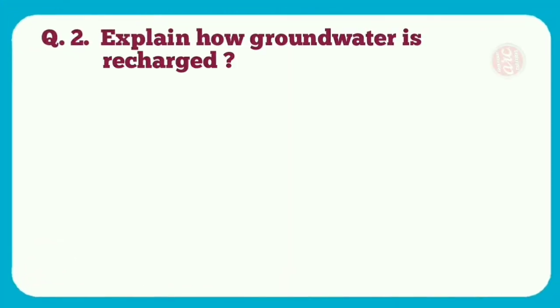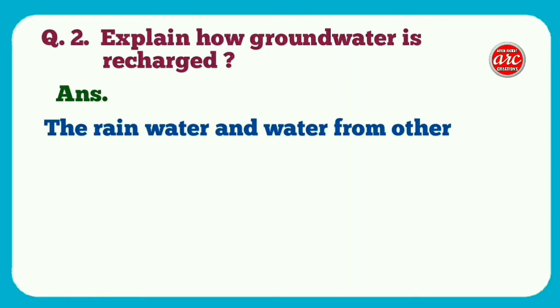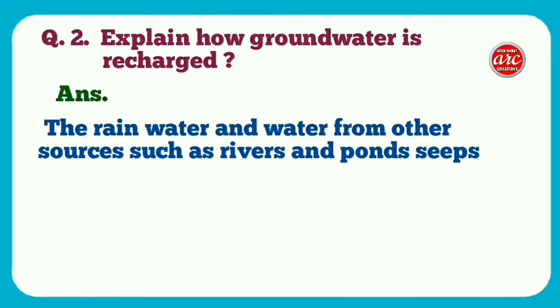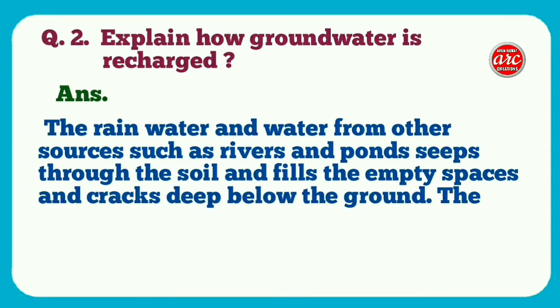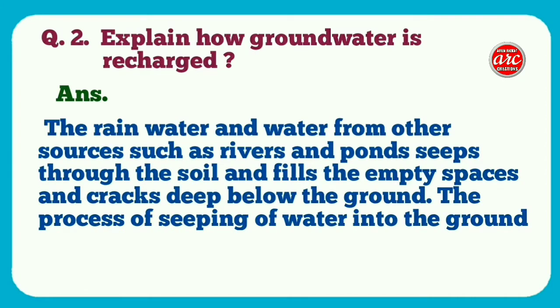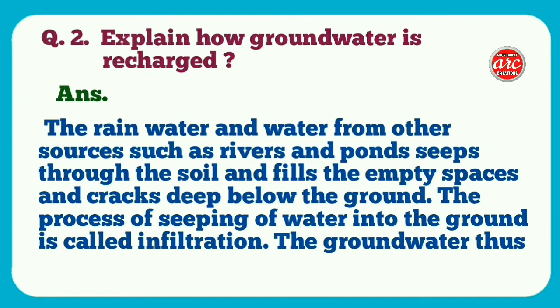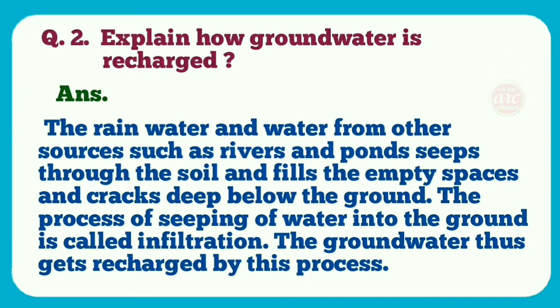Question number 2. Explain how groundwater is recharged. Answer. The rainwater and the water from other sources such as rivers and ponds seeps through the soil and fills the empty spaces and cracks deep below the ground. The process of seeping of water into the ground is called infiltration. The groundwater thus gets recharged by this process.